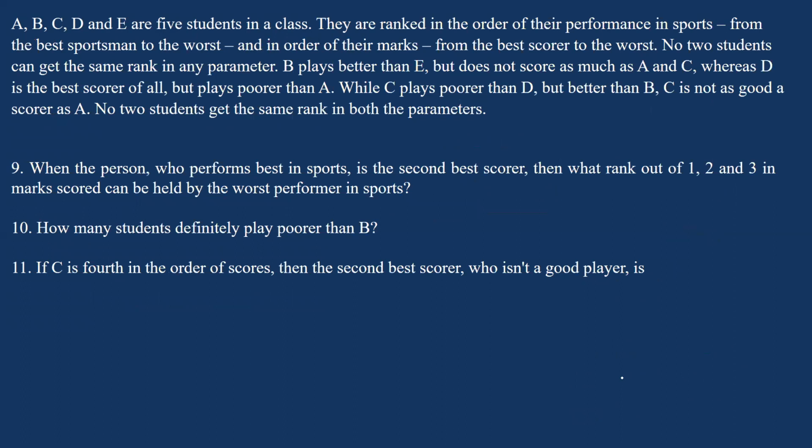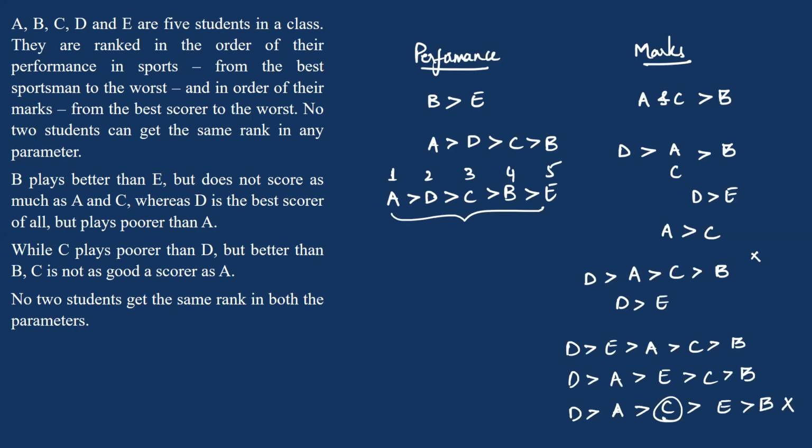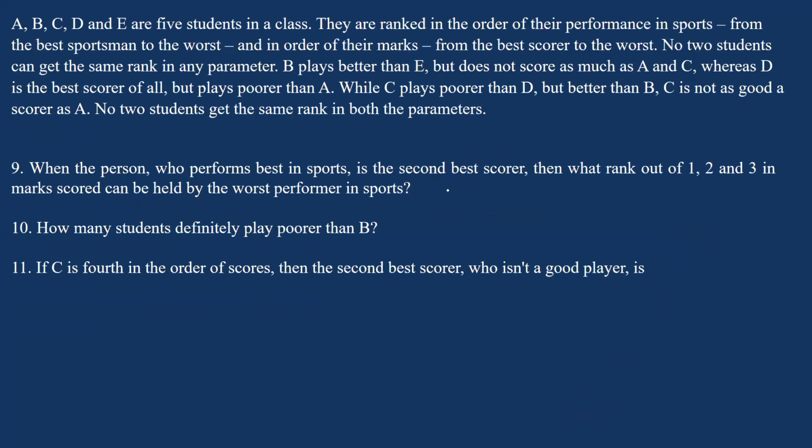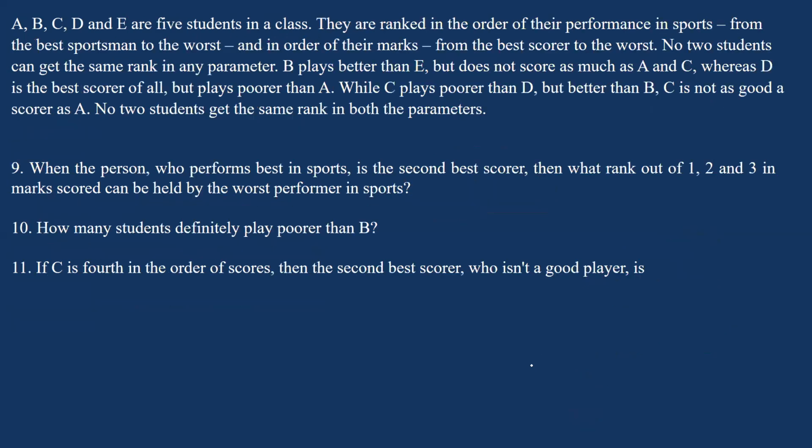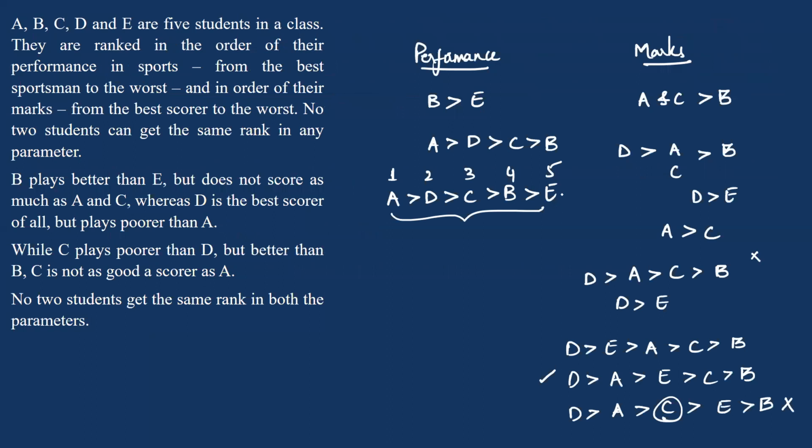Now, when the person who performed best in sports, A, is the 2nd best scorer, he's talking about this case. Then what rank out of 1, 2, and 3 in the marks scored can be held by the worst performer in sports? So worst performer is E. So E will be getting 3rd rank.